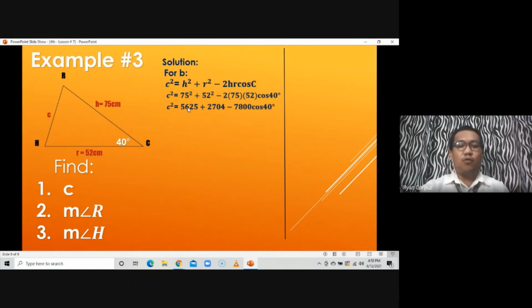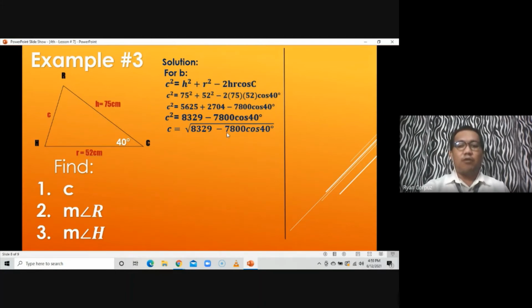Then we can add these two. Pwede natin i-add yon because parehas naman silang constant, 5,625 plus 2,704, magkakaroon tayo ng 8,329 minus 7,800 cosine 40 degrees. Hindi pa natin pwede masubtract to kasi may kasama siyang cosine 40 degrees. So, tanggalin muna natin yung square sign here by getting the square root of both sides. So, magiging C na lang yon kasi cancel out na yung square root sign as well as the square. Magiging square root of 8,329 minus 7,800 cosine 40 degrees.